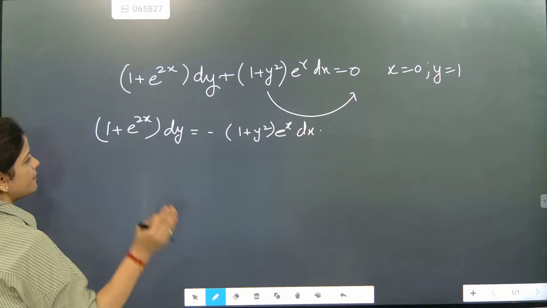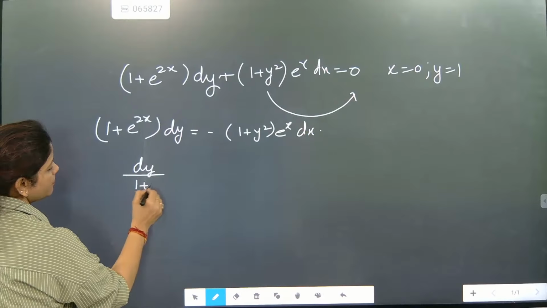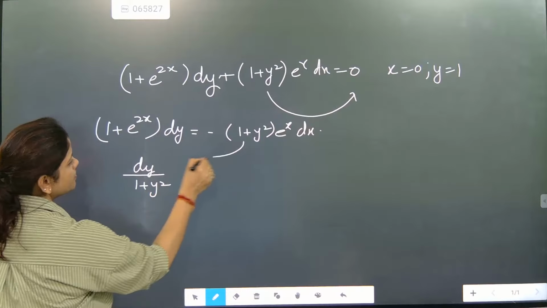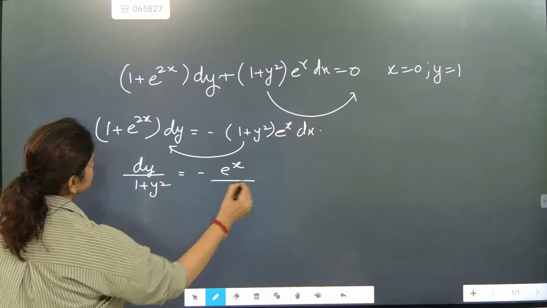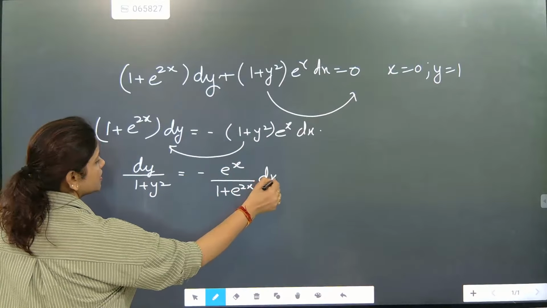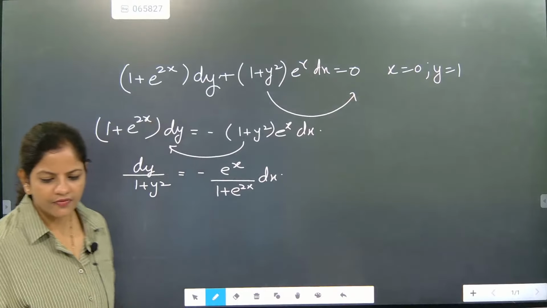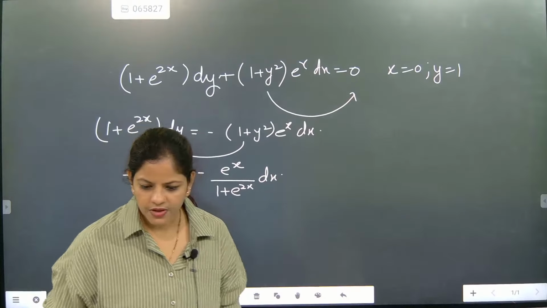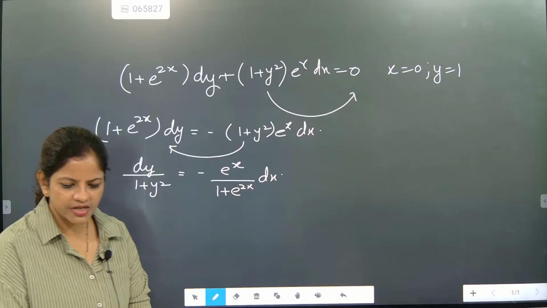Now variable separable: dy will go with 1 plus y square, because this 1 plus y square is shifted here. Now minus e to the power x by 1 plus e to the power 2x dx. Done. Once you have written till here, 2 pi is coming. This answer was given, I think, by Anuj.